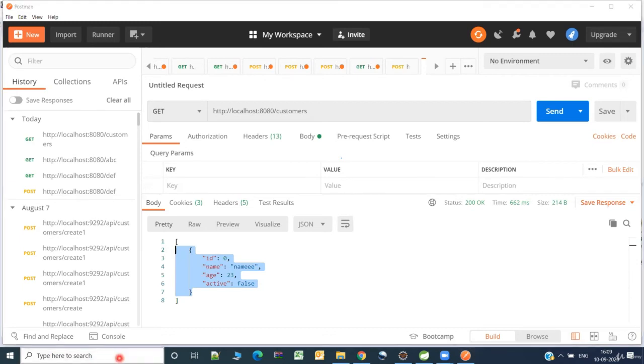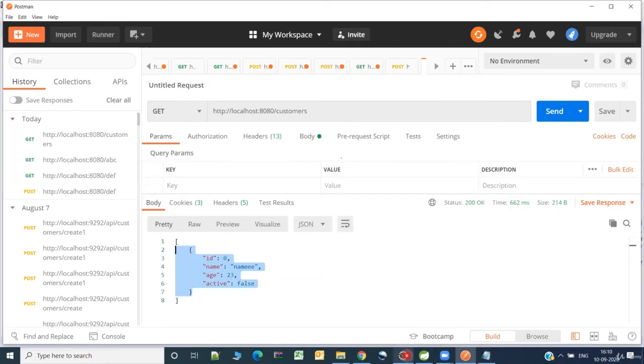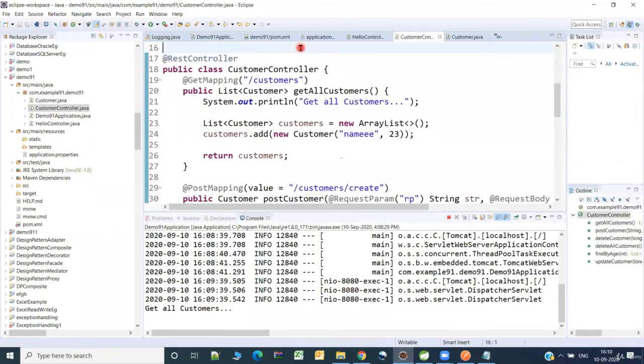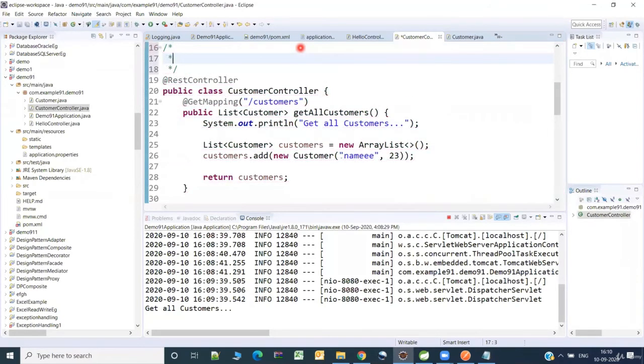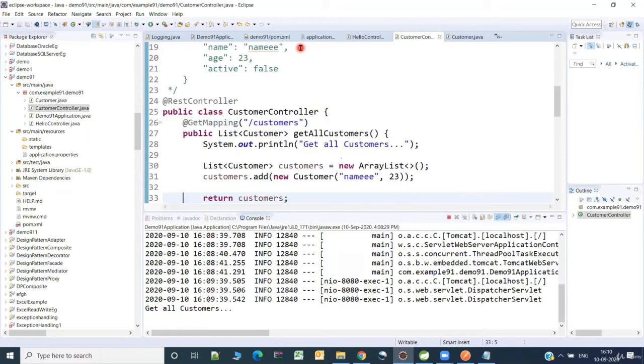So I'll put it in a notepad. I'll also put it in the application so that it may be useful for you for reference purpose. And I'm sharing all this source code to you. Right. Okay. Let us try to perform the other things.